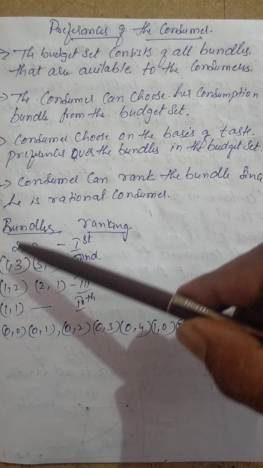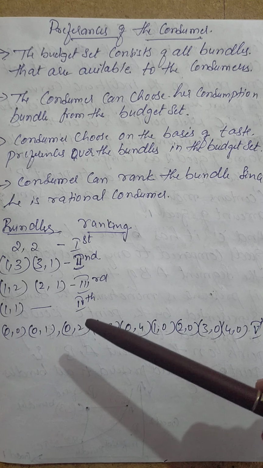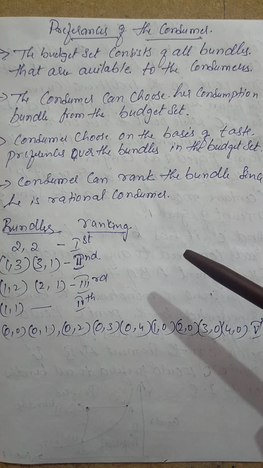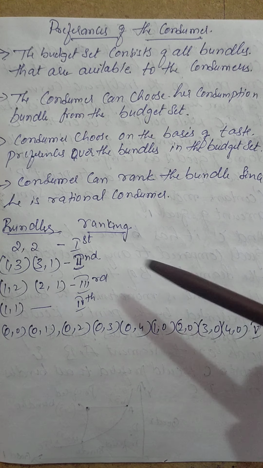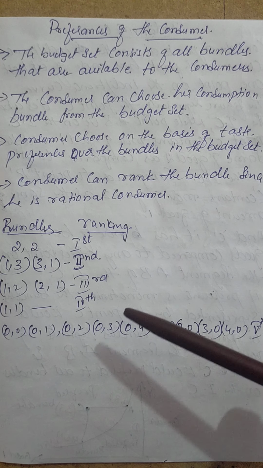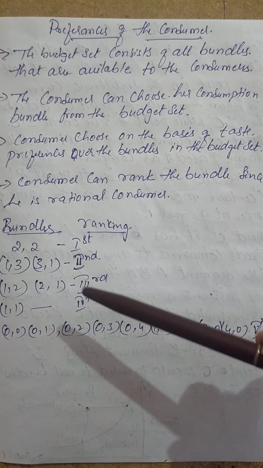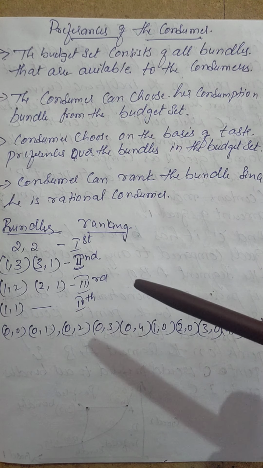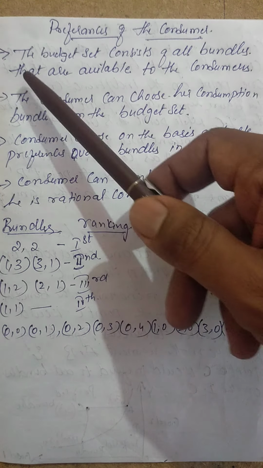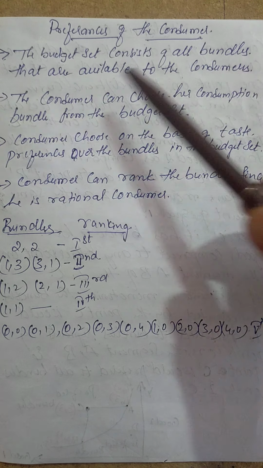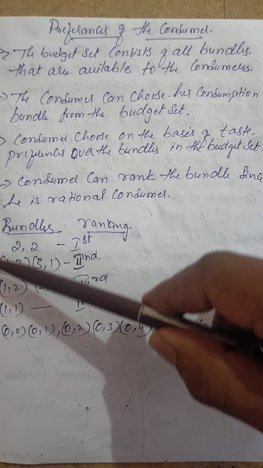These are all bundles of goods, X1 good and X2 good, two goods, consumed by the consumer. These are all the budget sets. This budget set can be seen inside the budget line and on the budget line both. So the budget set consists of all bundles that are available to the consumers.